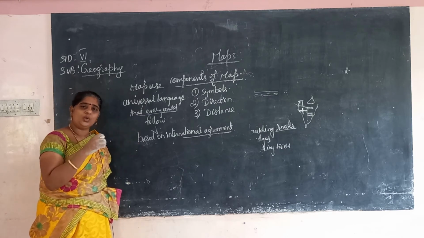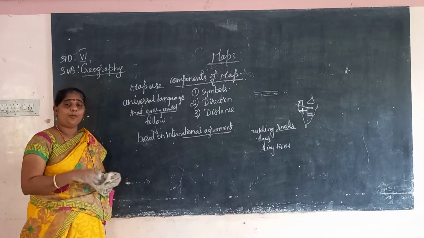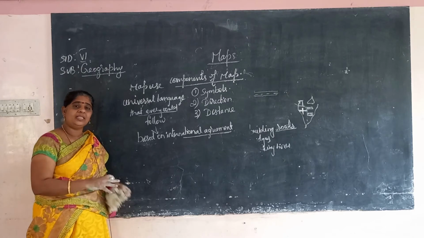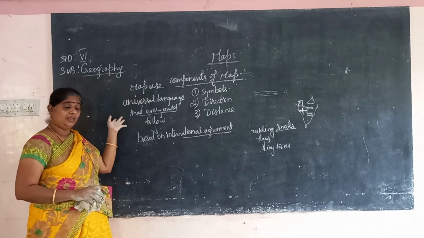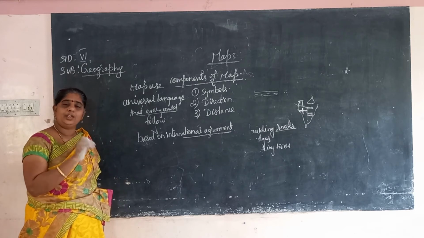So why are they using these universal symbols? Language is the main problem. If you go to any place, if you take India itself, if you want to go to another state, you won't know the language of that state. So you find it difficult to find something.